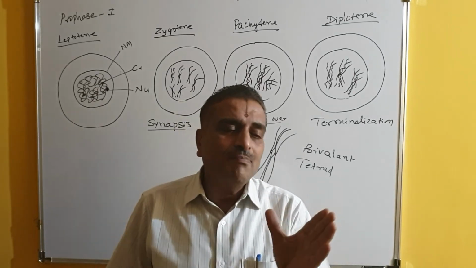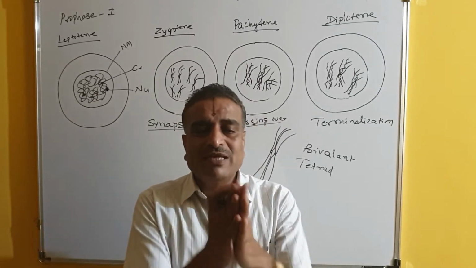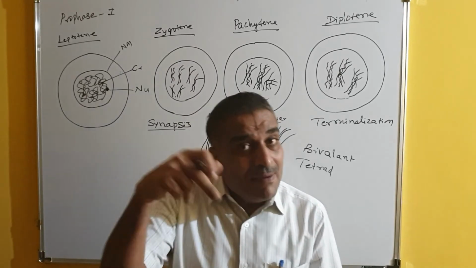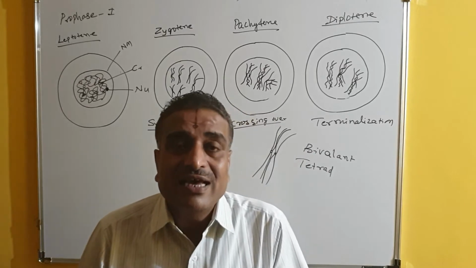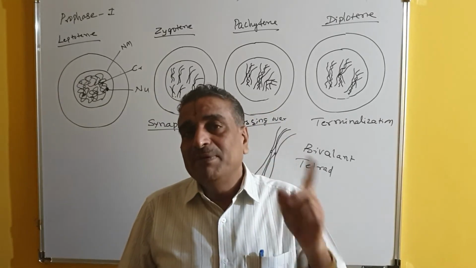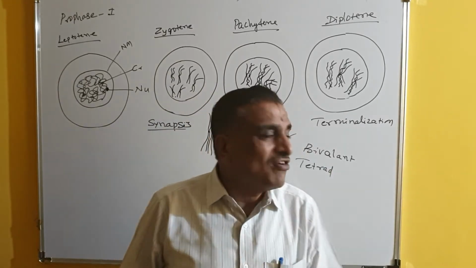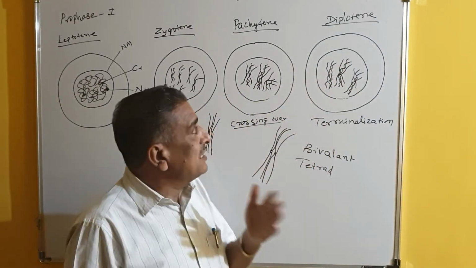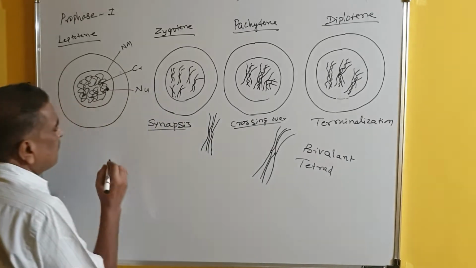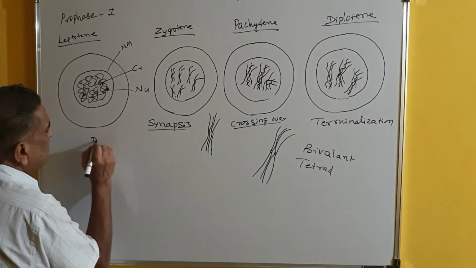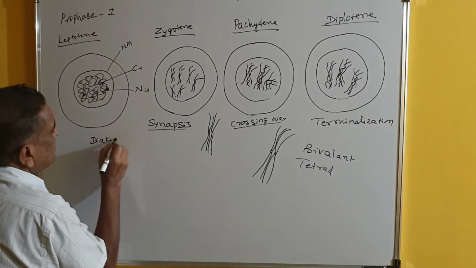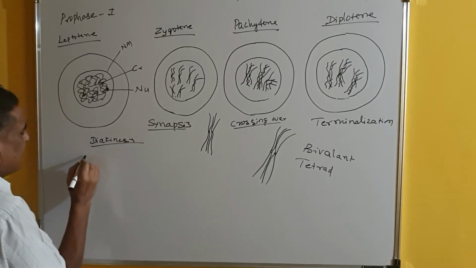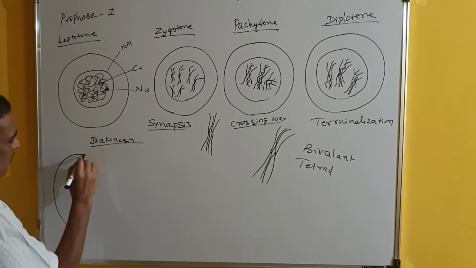Bivalent means one paternal and one maternal chromosome are present together, and that particular structure is called a bivalent. In a bivalent, how many chromatids are there? 4 chromatids are there, and because of that, a bivalent is also called a tetrad. So up to this we have observed, and now the last stage of prophase 1, that is called diakinesis. Diakinesis takes place here, and diakinesis is again very important.